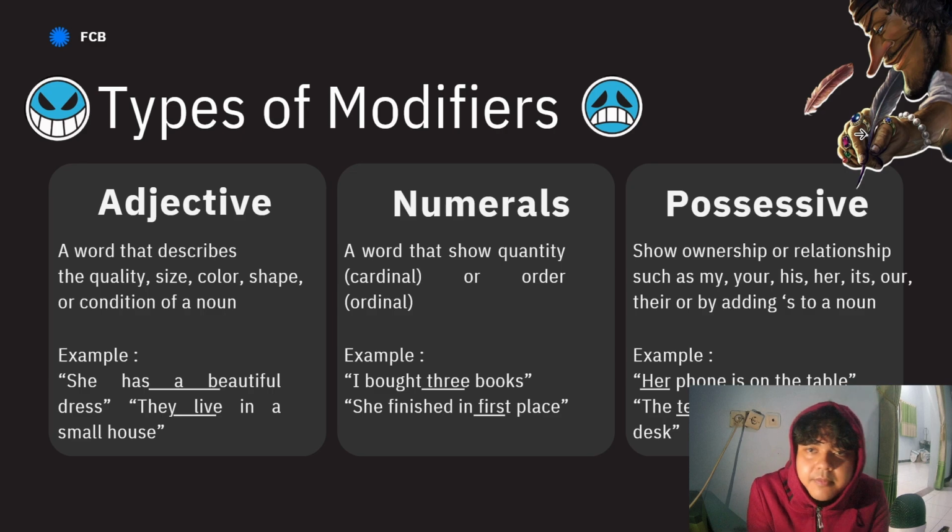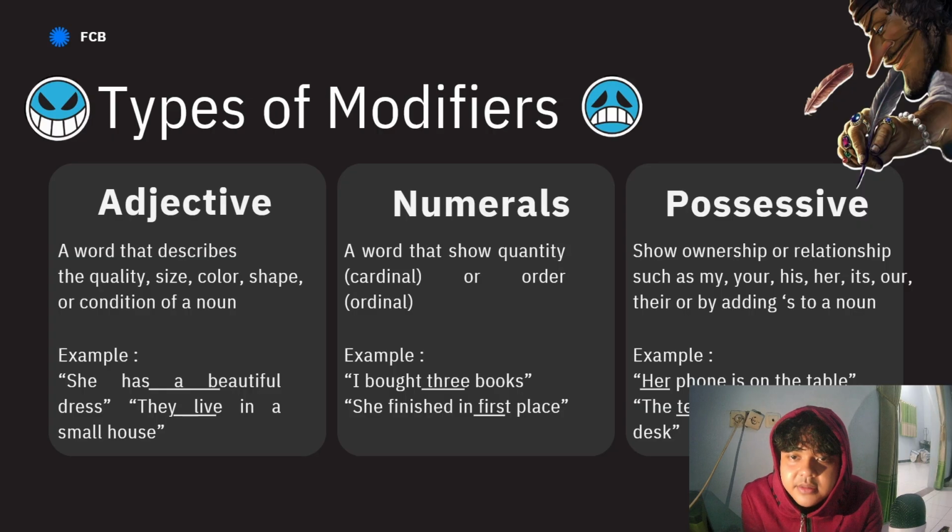Then the types of modifiers. First, adjective, a word that describes the quality, size, color, shape, or condition of a noun. Examples: she has a beautiful dress, and they live in a small house. So the adjective is a word that describes the noun.